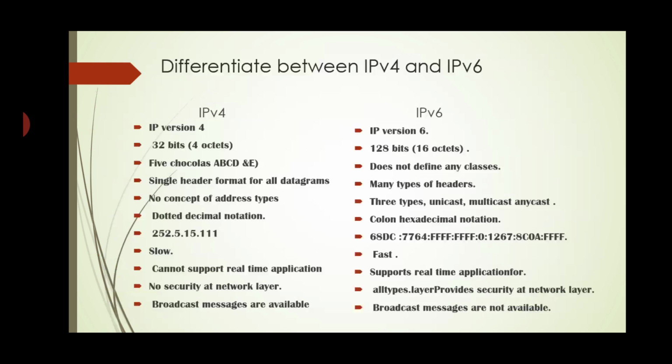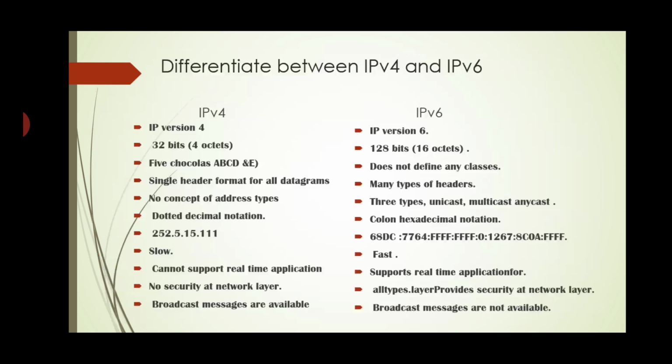Now we will see the difference between IPv4 and IPv6. First, IPv4 means IP version 4, and IPv6 means IP version 6. IPv4 uses 32 bits. In IPv6, 128 bits are used. 5 classes are available in IPv4, that is A, B, C, D and E. IPv6 does not define any classes.